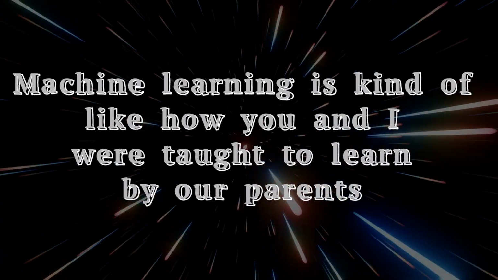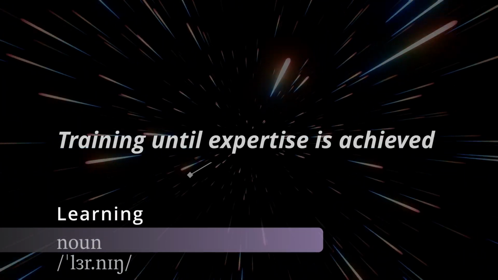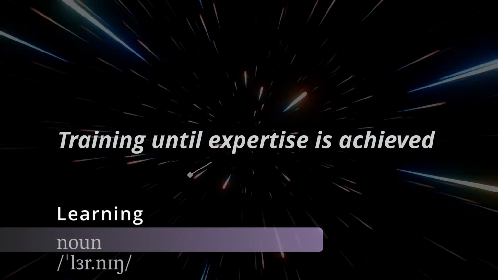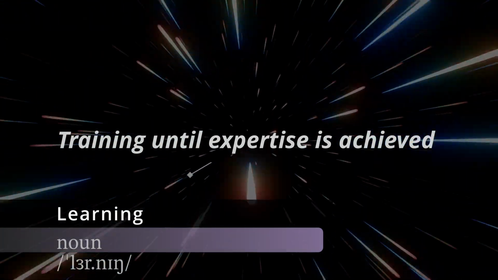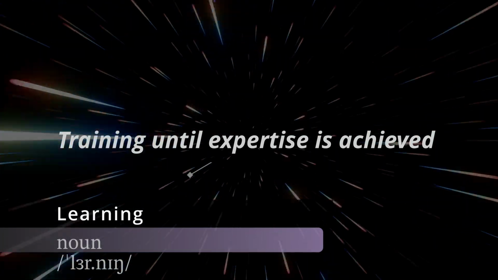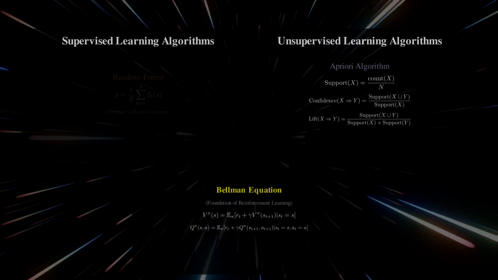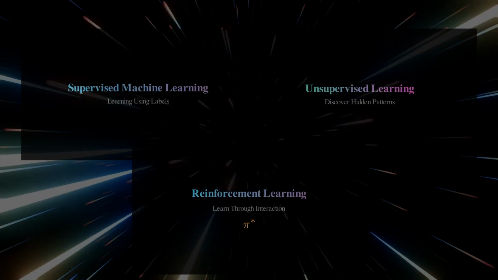Machine learning is kind of like how you and I were taught to learn by our parents, by getting beat up. In other words, what is learning? Well, learning is the process of training on data until expertise is achieved. We humans learn in different ways, and from that same perspective, we design machines to do the same. Machine learning can broadly be classified into three categories: supervised learning, unsupervised learning, and reinforcement learning. Now, let us start by understanding algorithms that enable learning through a supervised paradigm.